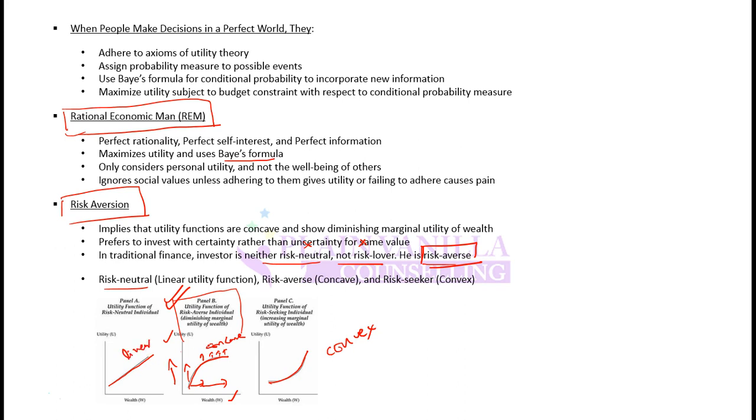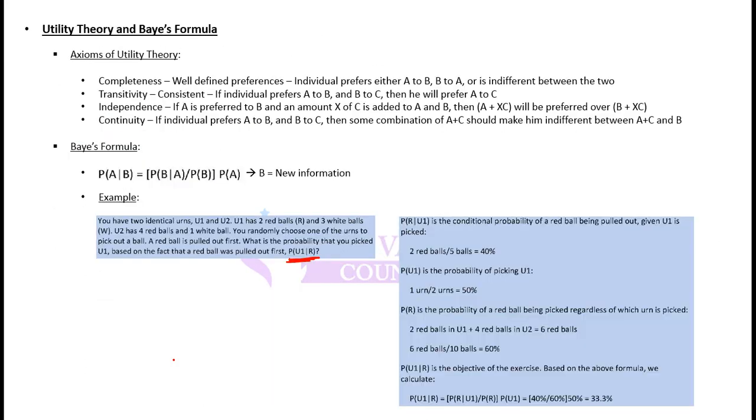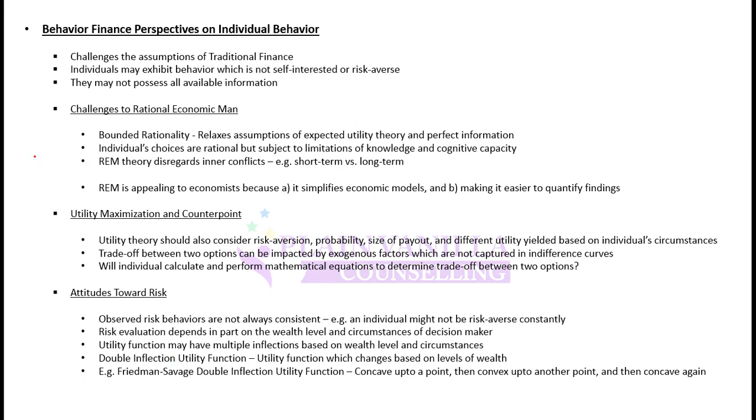So if you are asked which kind of utility to wealth curve a rational economic man has, and you are given three options, linear, concave, and convex, you should be able to select concave. And if you are told that an investor has a linear utility to wealth curve, and you are asked what kind of risk characteristics the investor has, then you should be able to select risk neutral. So you should be able to identify the differences between these three. That is about utility and the basic formula related to traditional finance.